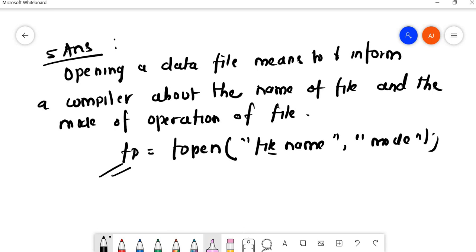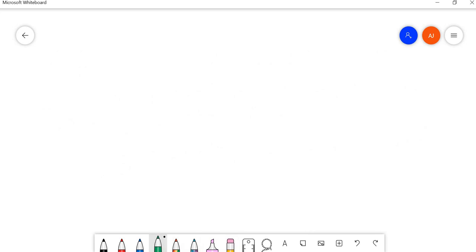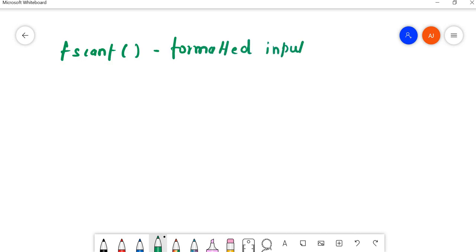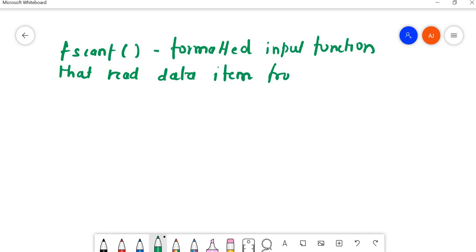First of all, they have asked to write about the fscanf function. What is the fscanf function? It is a formatted input function that reads data items from a file.